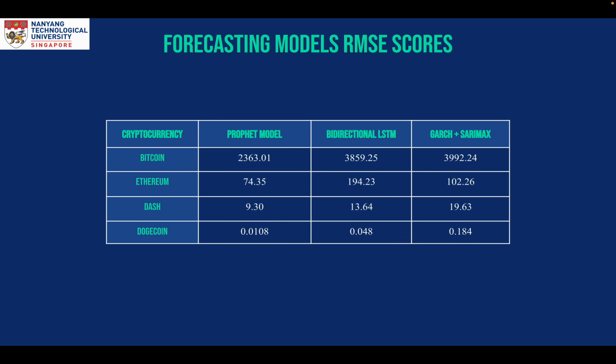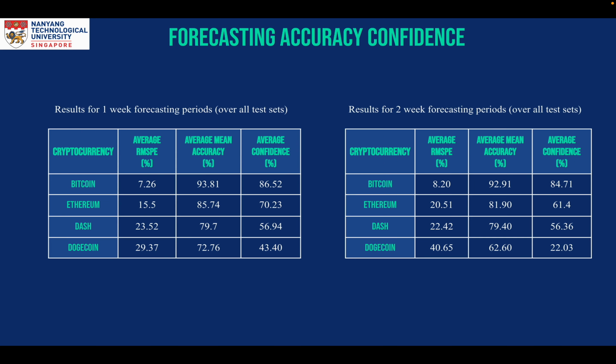Profit model has the lowest RMSE scores for each of the four cryptocurrencies, which makes it the model that we use in our system. Apart from RMSE, we also wanted to know how accurate our model predictions are for each day of the prediction or test period, and how the accuracy changes from short to long-term forecasting. For this, three more metrics were introduced in the form of root mean square percentage error, mean accuracy, and confidence.